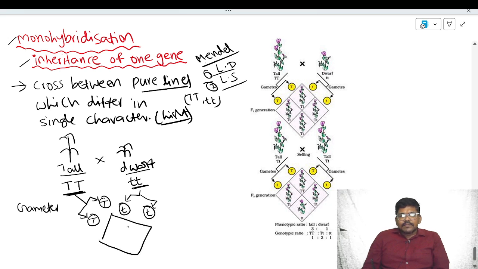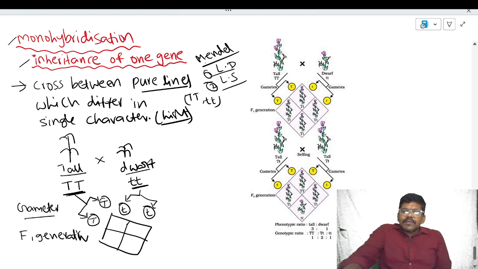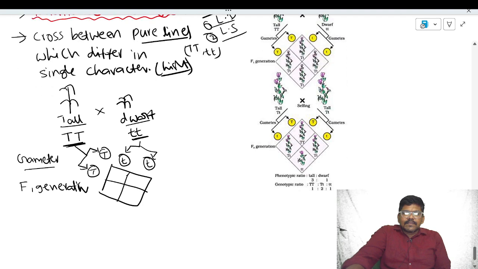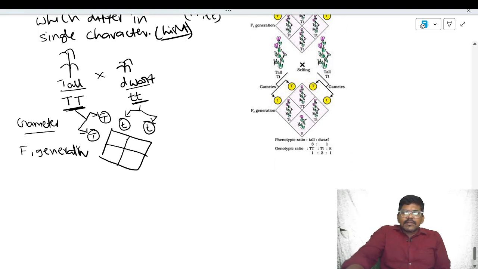After the fusion of gametes, we see the formation of a new generation, called the F1 generation, or first filial generation.